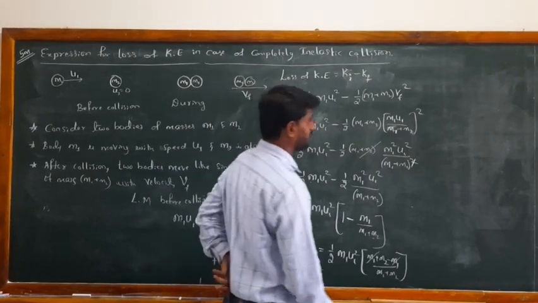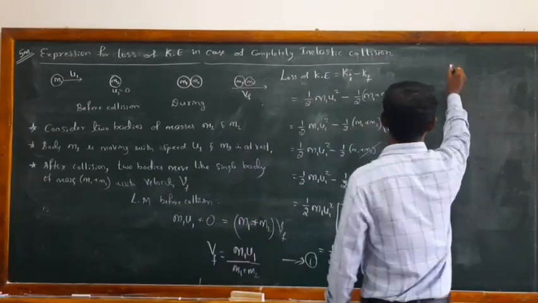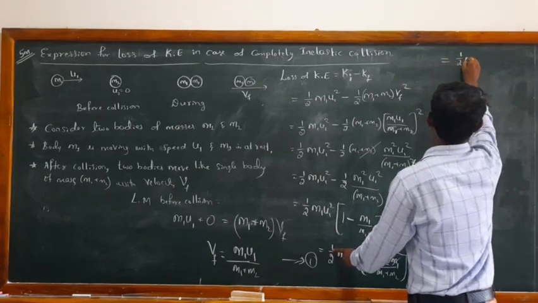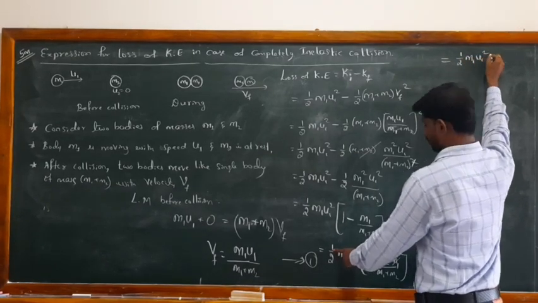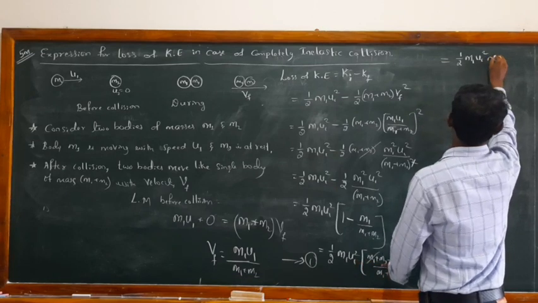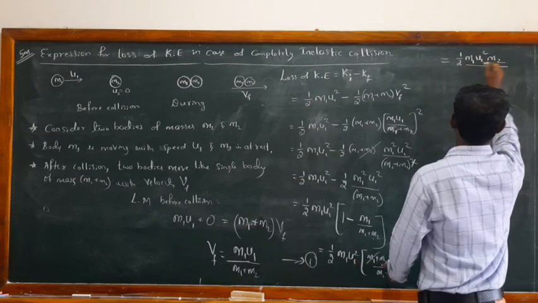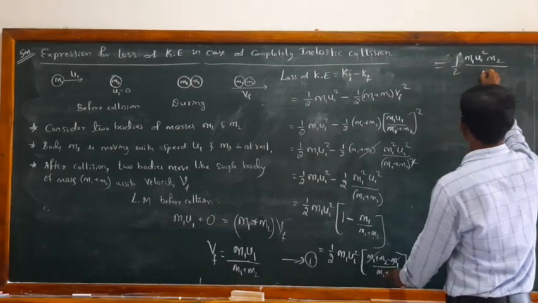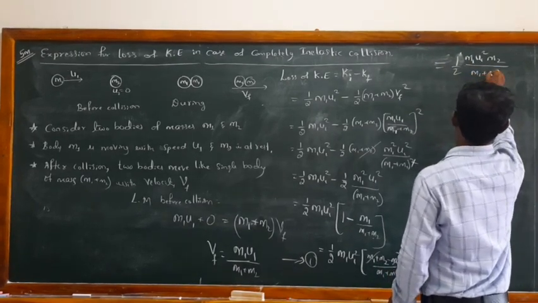So the remaining term I will write it here. So 1 by 2 m1 u1 square, okay, and there is an m2 term, divided by m1 plus m2.